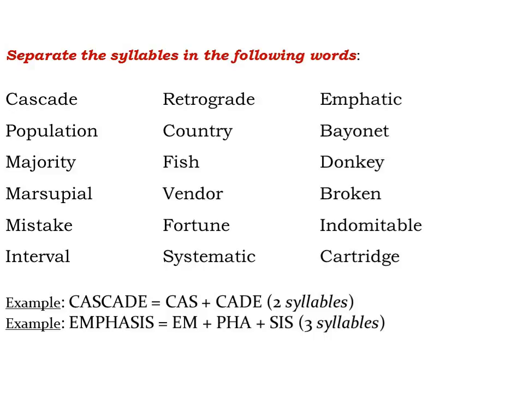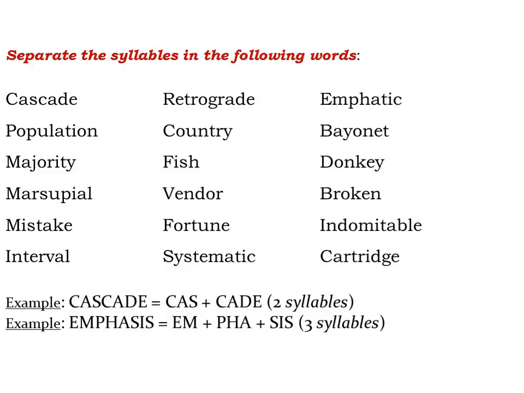Mistake. Mistake has 2 syllables. Fortune. Fortune has 2 syllables. Indomitable. Indomitable has 5 syllables.